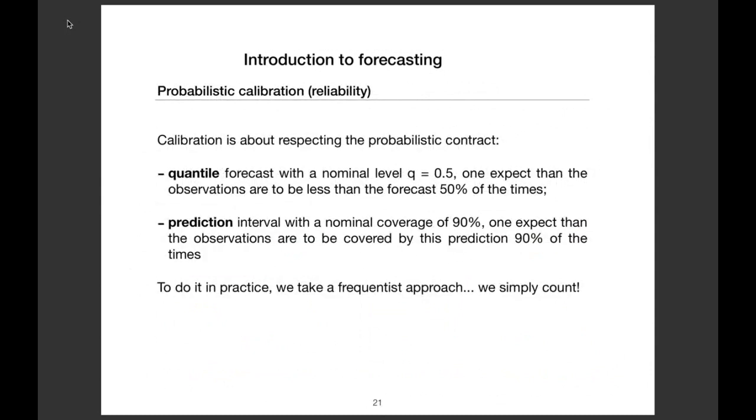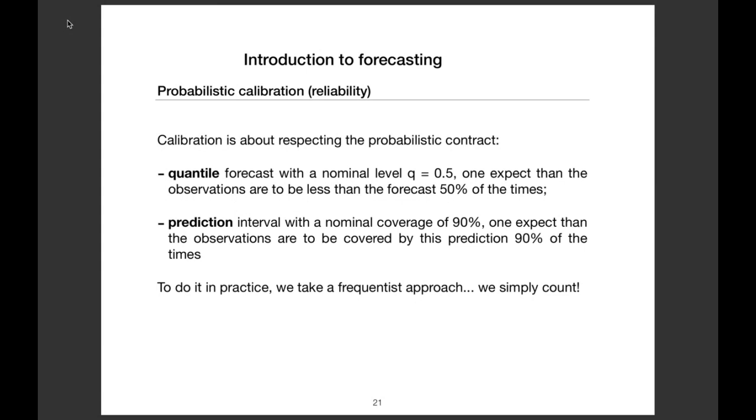If we are focusing on calibration, the reliability of the forecast, for instance for the quantile forecast, if you compute the quantile forecast with a nominal level of 0.5, so the median, you expect the observations to be 50% of the time higher and 50% of the time below. So if you want to know if your forecast is good, you just count the number of times the observation is above and below, and verify if it is 50%.